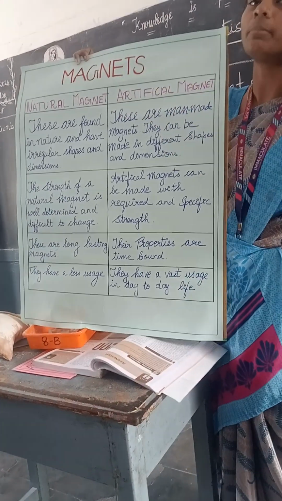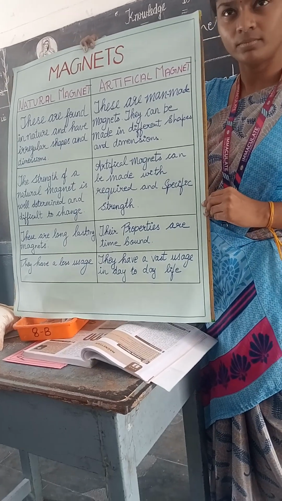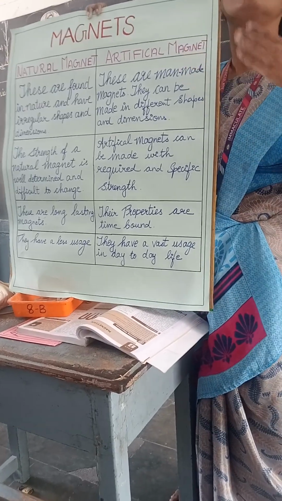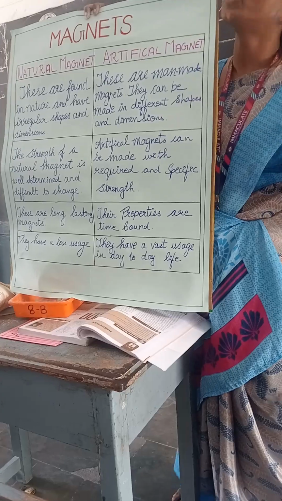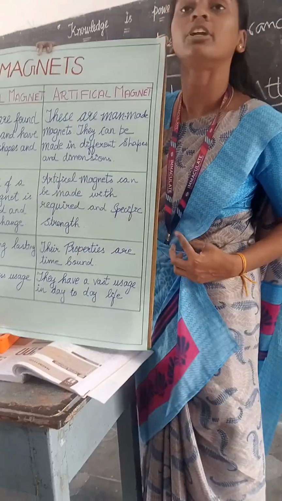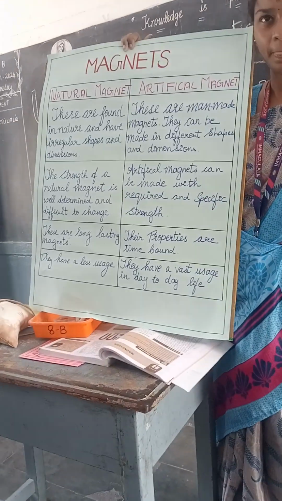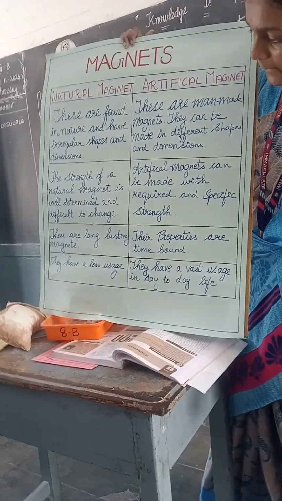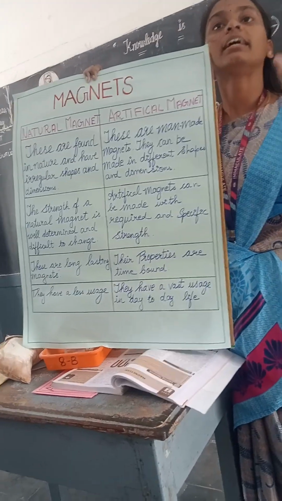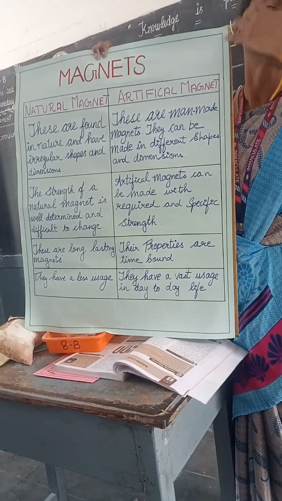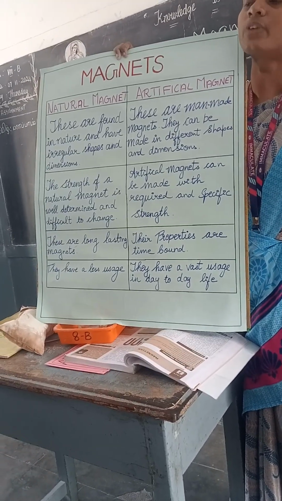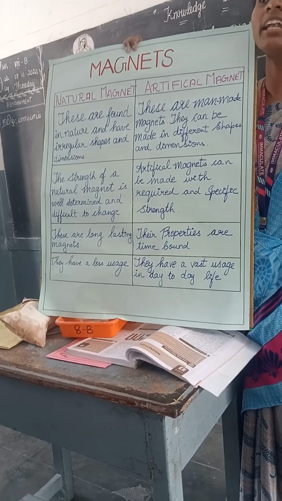Then artificial magnets. These are man-made magnets. They can be made in different shapes and dimensions. So what can we do? We can make the shape according to our convenience. And then the second difference. The strength of a natural magnet is difficult to change. As I said, the natural magnet, by birth or by formation, has its own magnetic property. We can't reduce or increase its strength. It is very difficult.